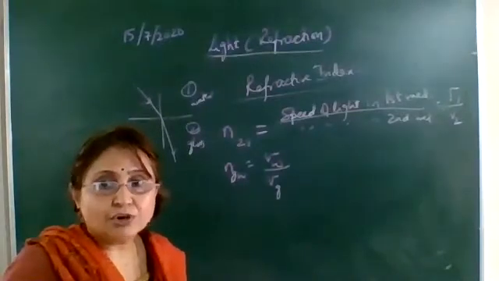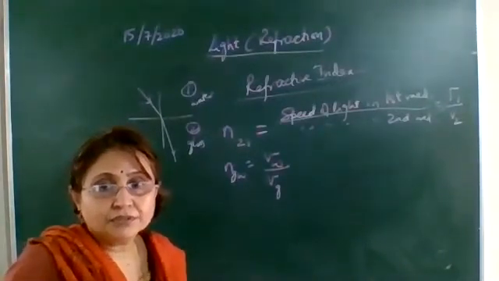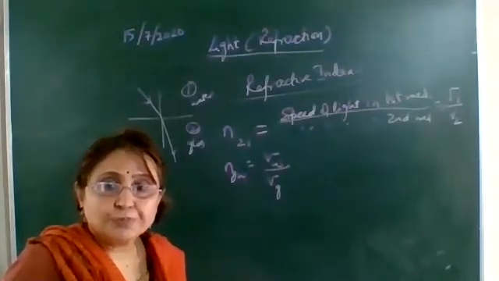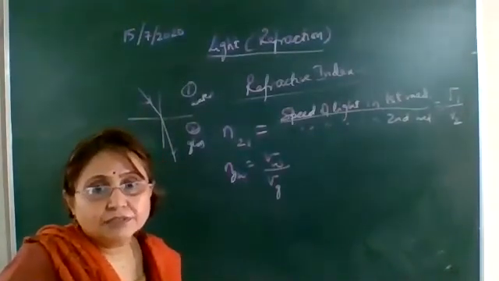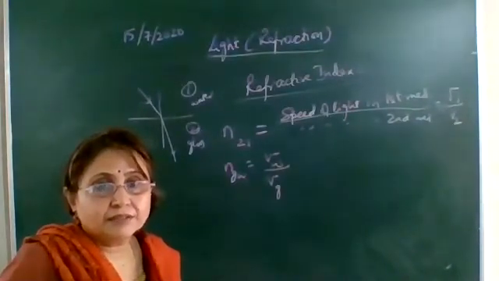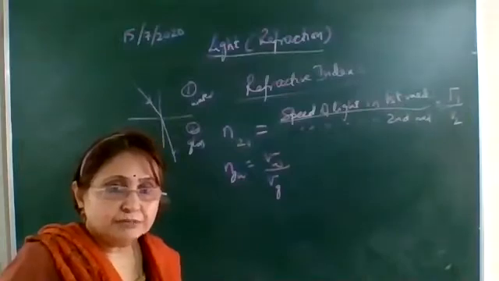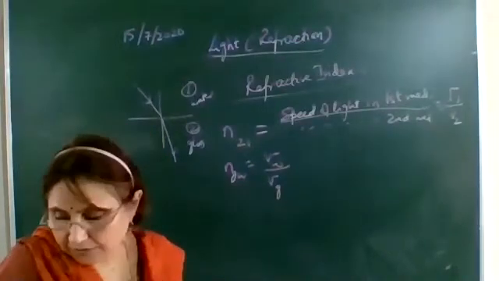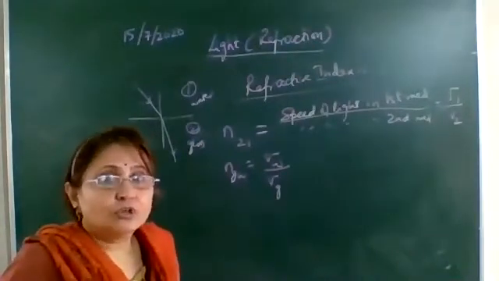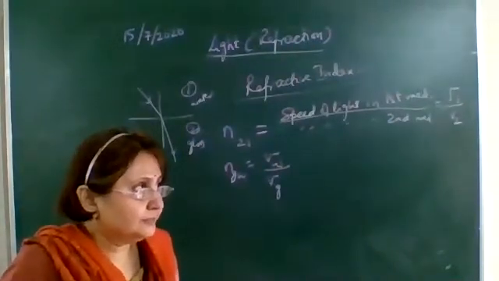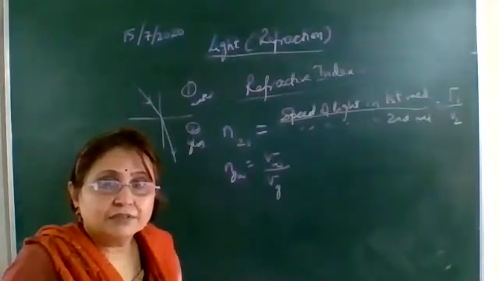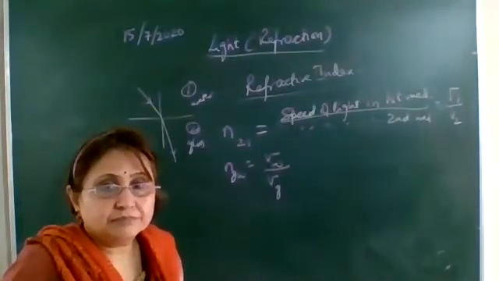the ratio of speed of light in the first medium to the speed of light in the second medium.